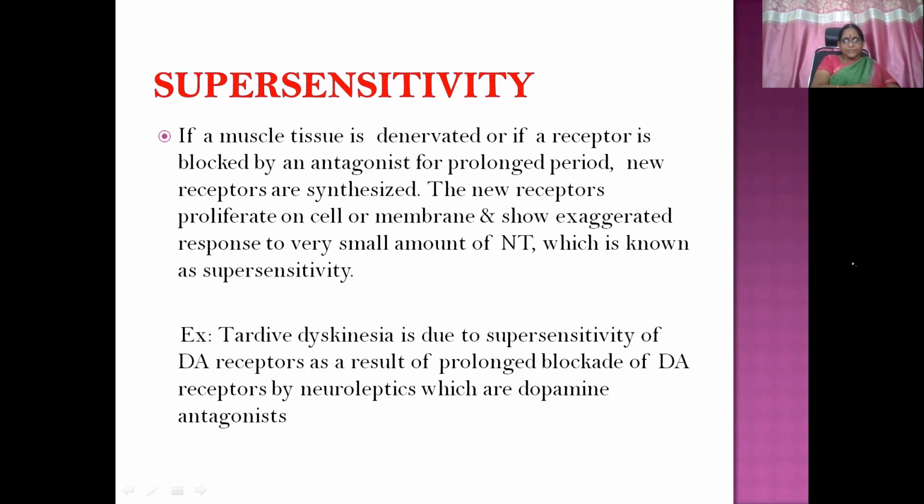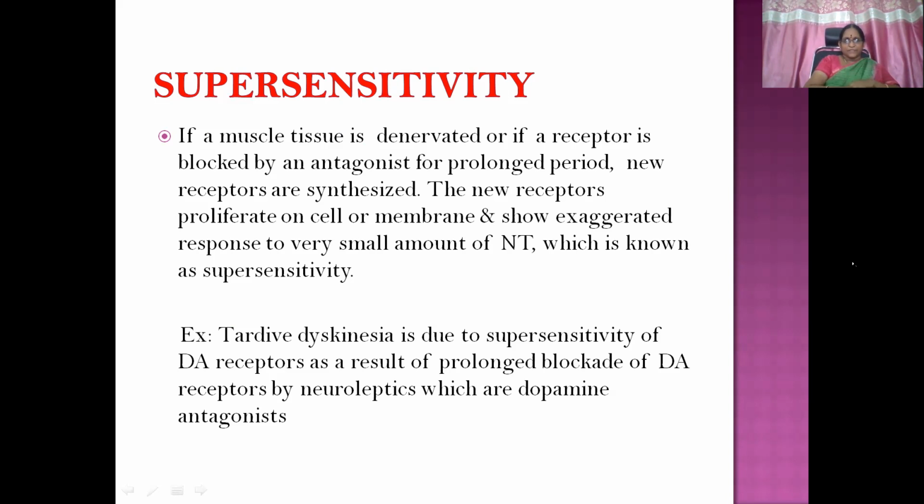If the muscle tissue is denervated, or if a receptor is blocked by an antagonist for a long period of time, so negative response. That means no response, I can say. New receptors are synthesized. It is like a physiological internal milieu, balance, equilibrium. So if the response is going down, new receptors are synthesized to produce the response. So these new receptors proliferate on the cell membrane and show exaggerated response to a very small amount of neurotransmitter, which